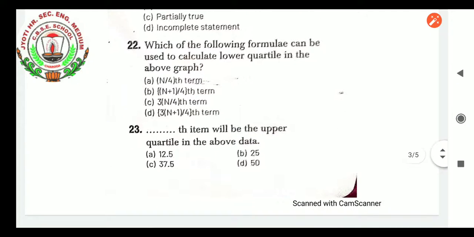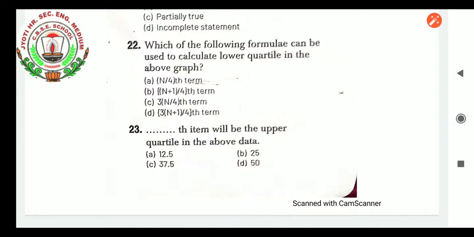Which of the following formulas can be used to calculate the lower quartile in the above paragraph? M by 4 term, M plus 1 divided by 4 term, 3 M by 4 term, or 3 M plus 1 divided by 4 term. So which quartile are we calculating? Lower quartile, Q1. Two quartiles only we are taking: one is Q1 and the second is Q3. So how will we take the lower quartile?